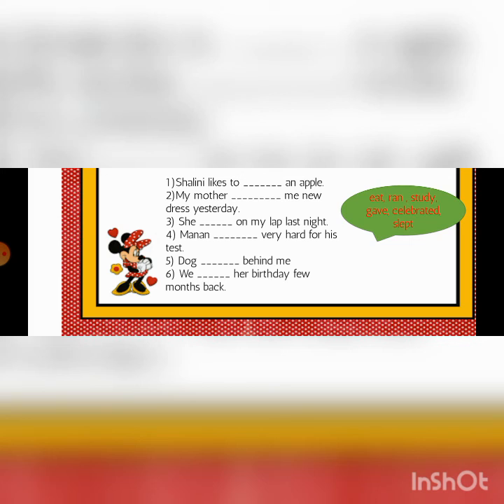She slept on my lap last night. It means it is past tense. Manan studies very hard for his test. It is simple present tense. Very nice. The dog ran behind me. Okay, kids? Ran is the past tense.